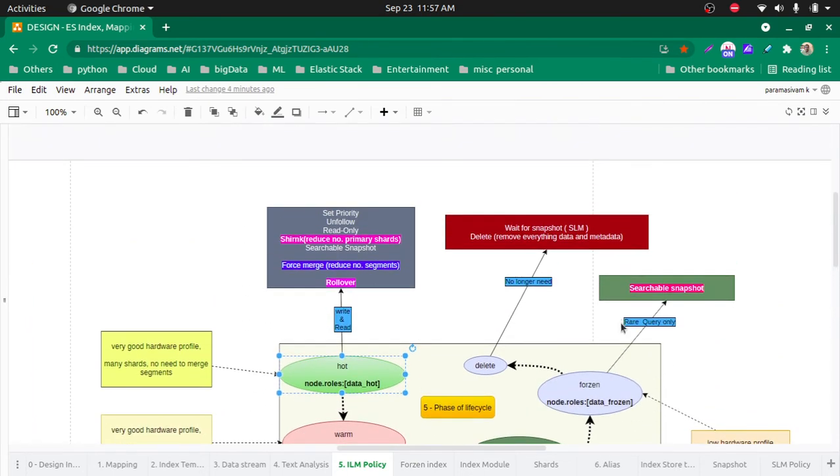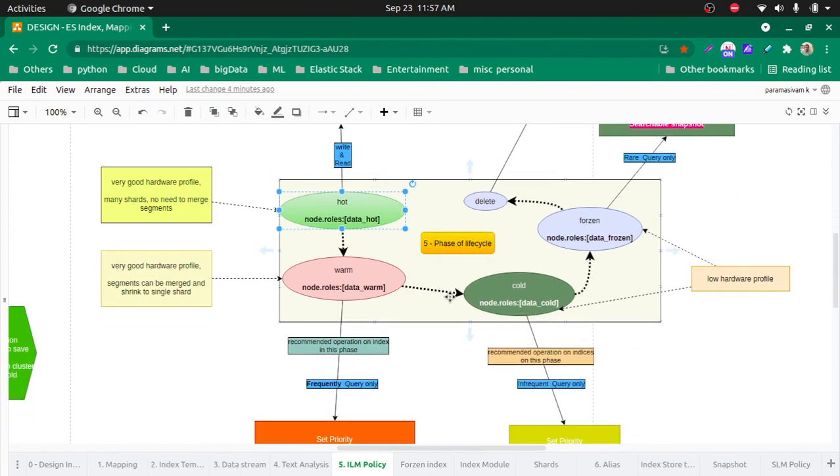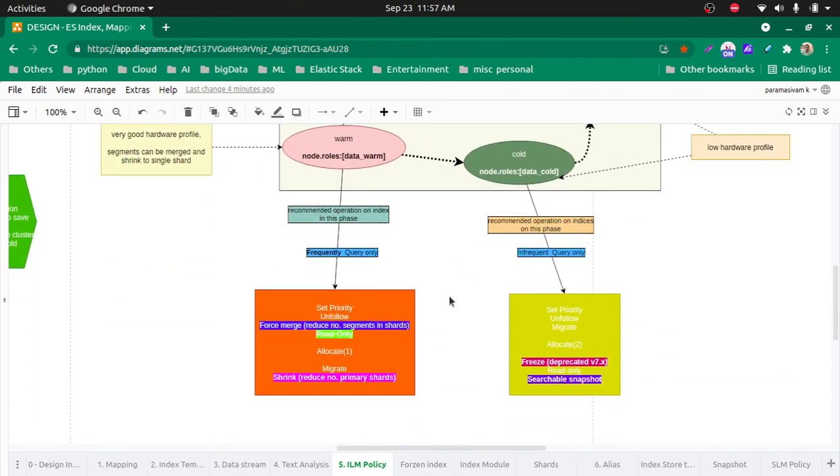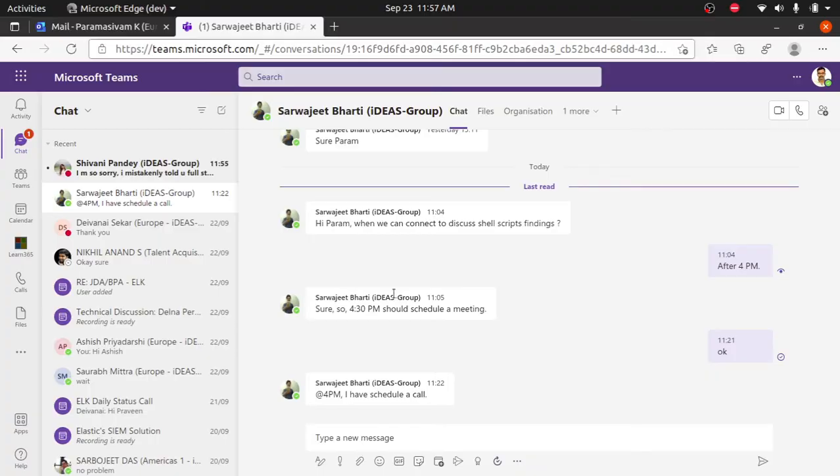Now a policy has many phases, and a phase can have many actions, right? What are the actions that can be performed in each phase? Let's say an index is in the warm phase; we are going to define actions there. I will show you some, it will be good.